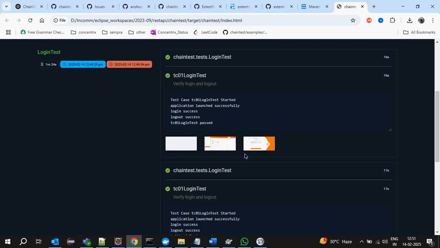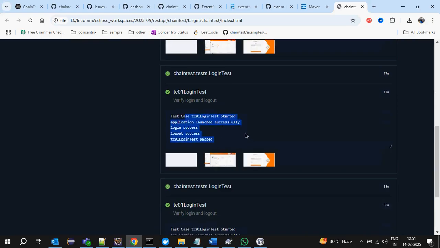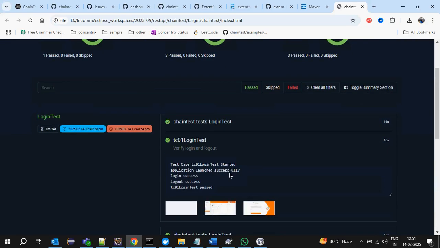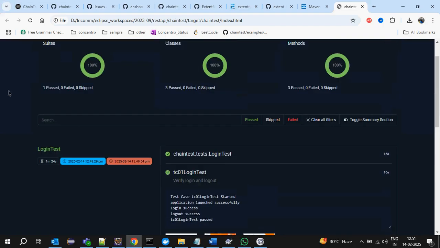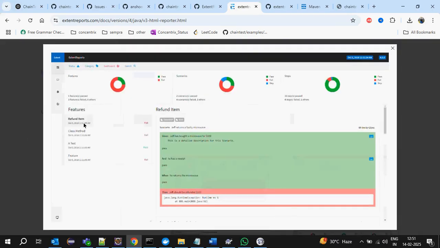Screenshot. Right, no screenshots are there, all the steps are there. But in Extent Reports, what is the difference that we observe? We will get it on the left side. We will write like this. I think it is a little bit neatly arranged. We can click on it, and it will show the report.